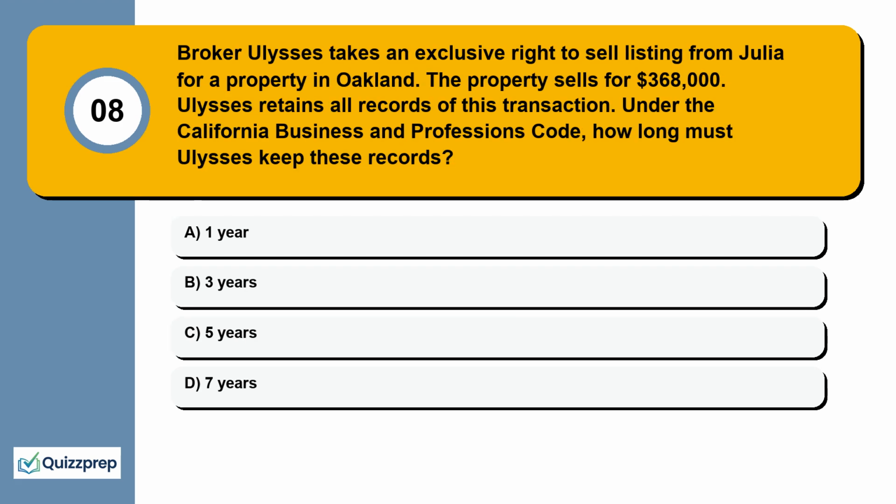Question 8. Broker Ulysses takes an exclusive right to sell listing from Julia for a property in Oakland. The property sells for $368,000. Ulysses retains all records of this transaction. Under the California Business and Professions Code, how long must Ulysses keep these records? 1 year, 3 years, 5 years, 7 years.